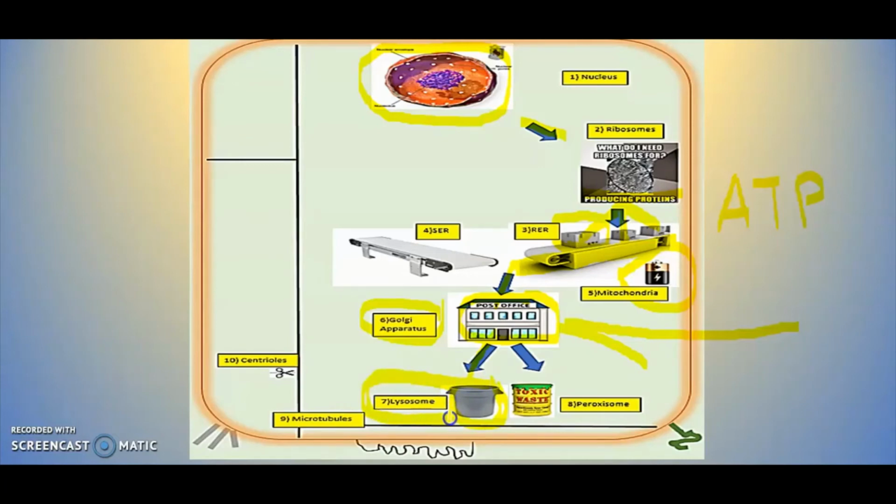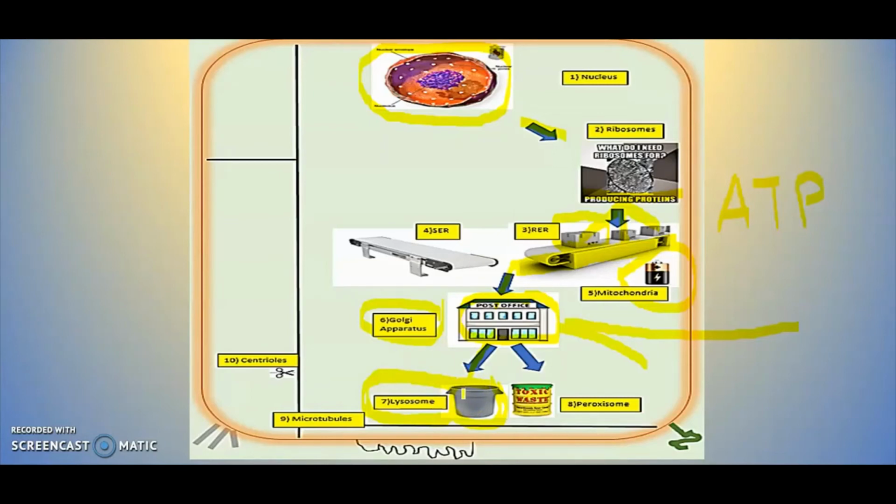So for example, you have a bacteria and the bacteria goes inside the cell. So the bacteria needs to get destroyed. So how do you destroy that? The bacteria will go inside the garbage can where you're going to destroy it. So then the lysosome will destroy everything that the cell doesn't need.